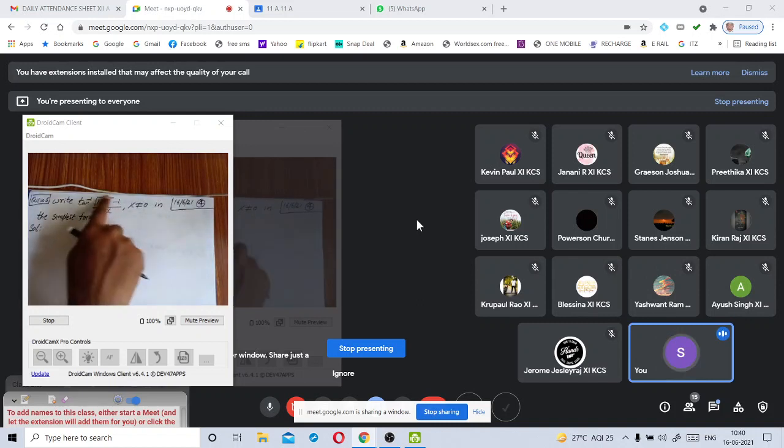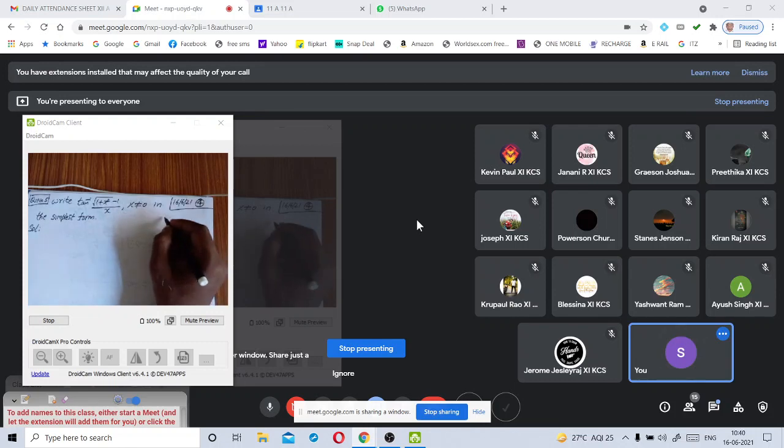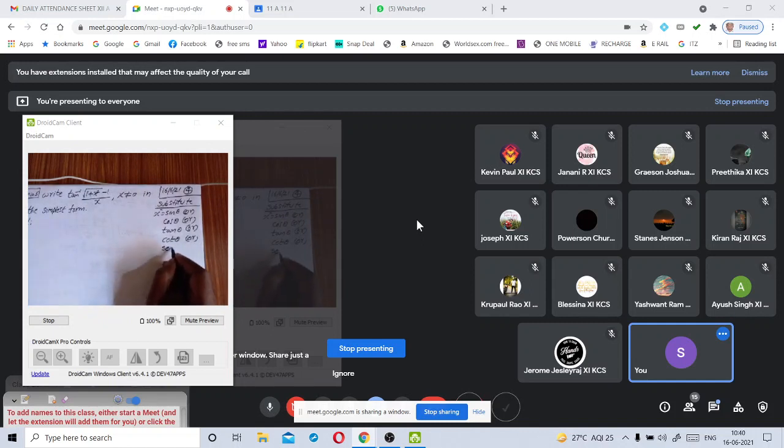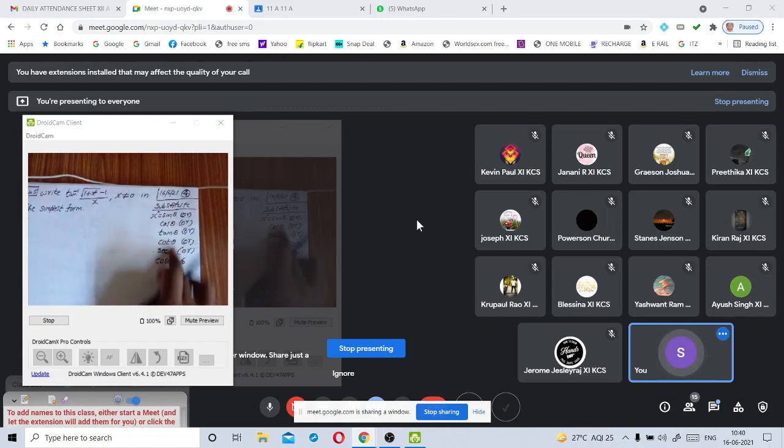In the given inverse trigonometric function, we have to substitute a suitable trigonometric function, means x is equal to sine theta. See these statements, my dear children.